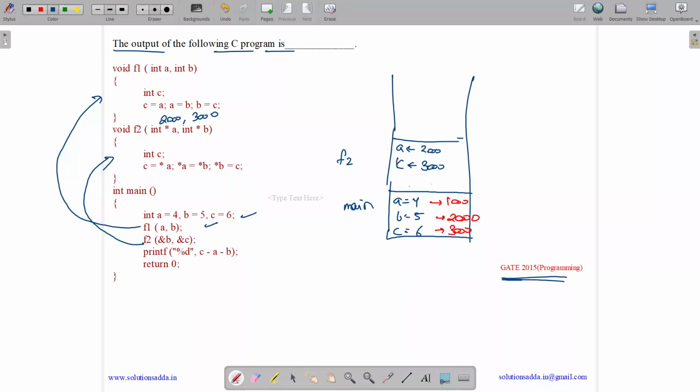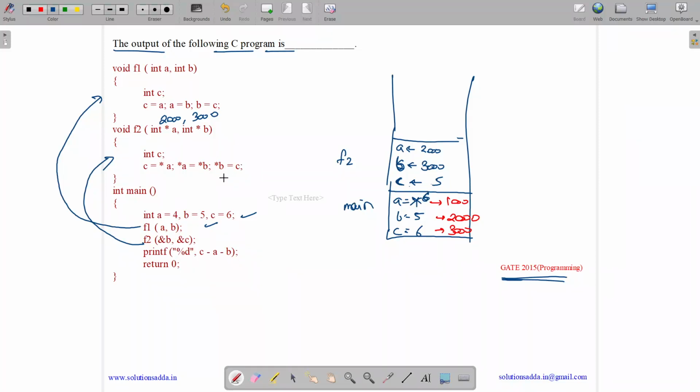And it has another pointer variable c. So c will store the value which is pointed by a, which is pointed by 2000, which means 5. So c will hold 5. A will hold the value which is pointed by b, which means 3000. So a will hold the value which is pointed by 3000. 3000 means 6. So a will hold 6.